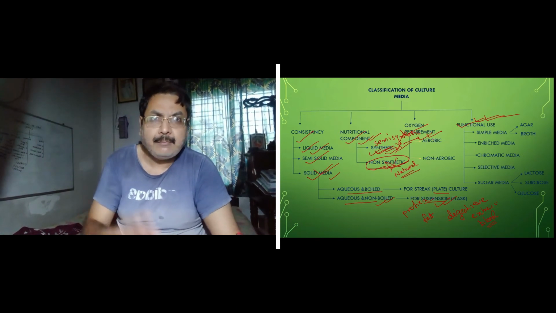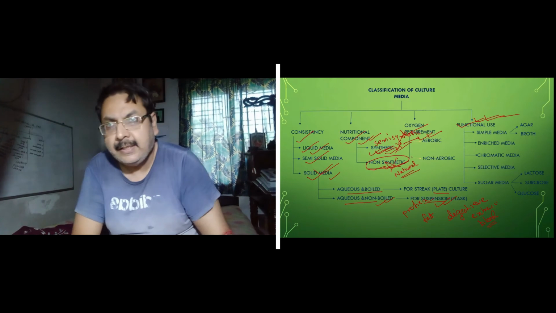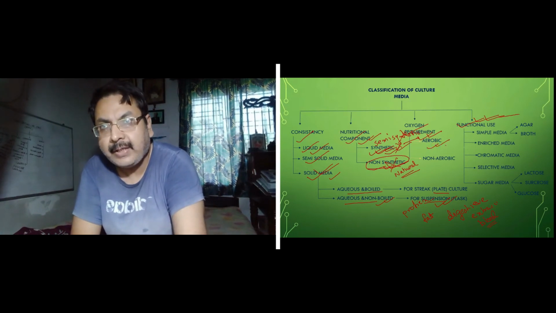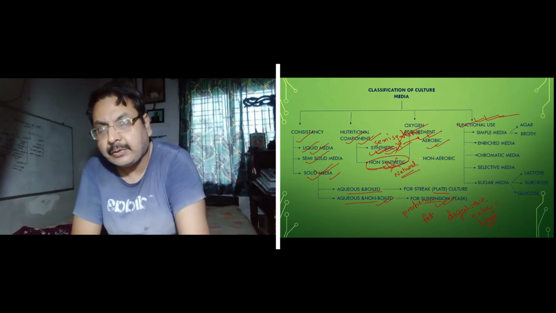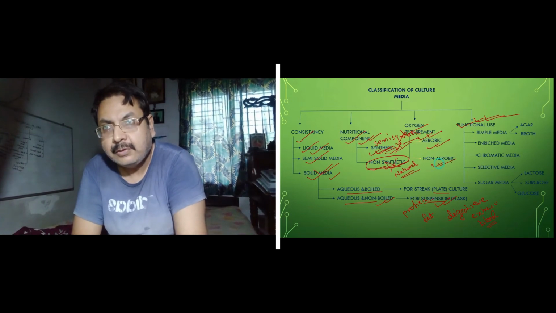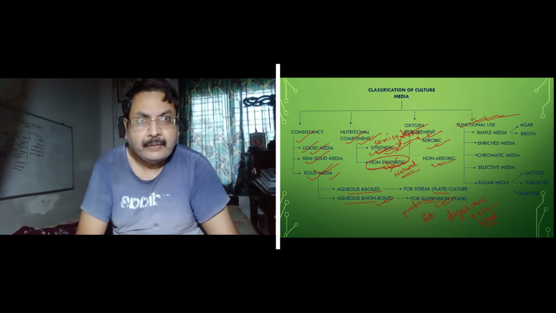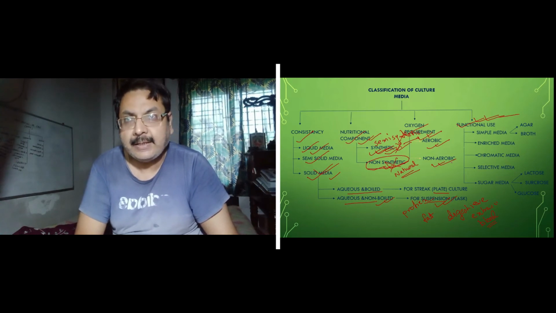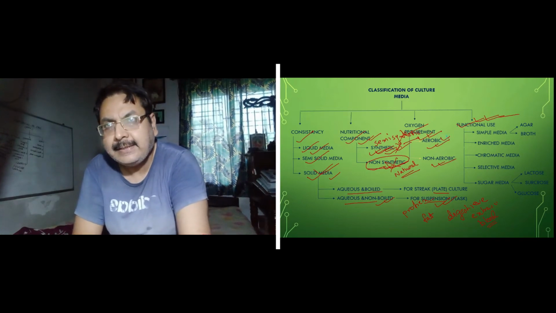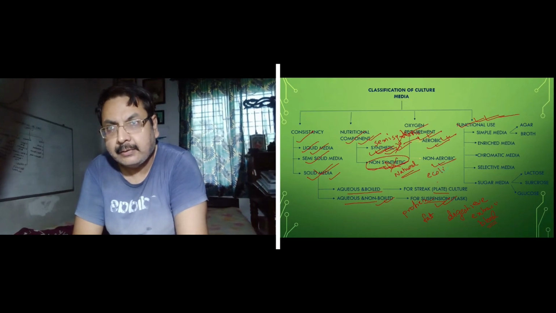Oxygen requirement means some of the funguses and bacteria require oxygen to grow. They are called aerobic, and some do not require any oxygen to grow. So they are called non-aerobic. This type of culture media is sometimes used, divided into these two properties, aerobic and non-aerobic. Generally, most bacteria and funguses are aerobic. Some, like E. coli and yeast,